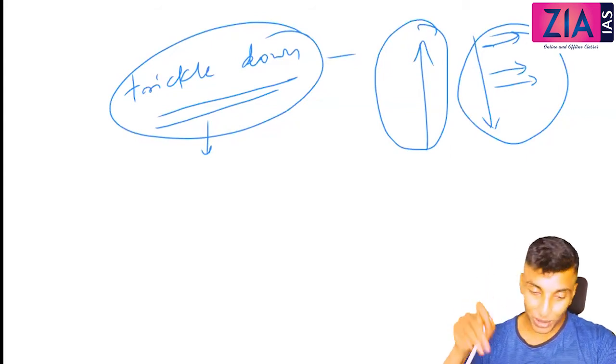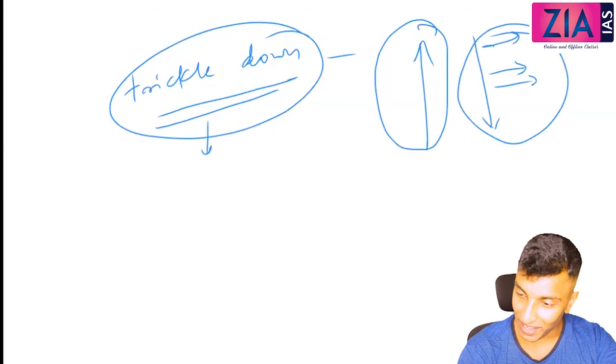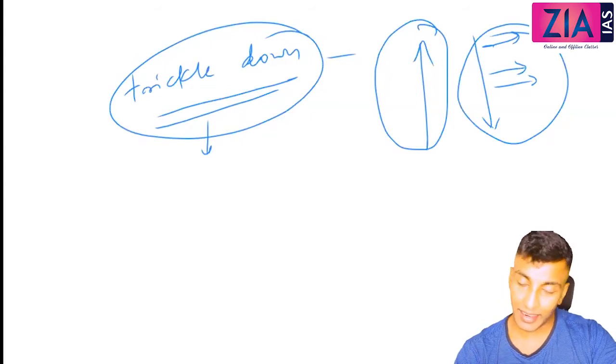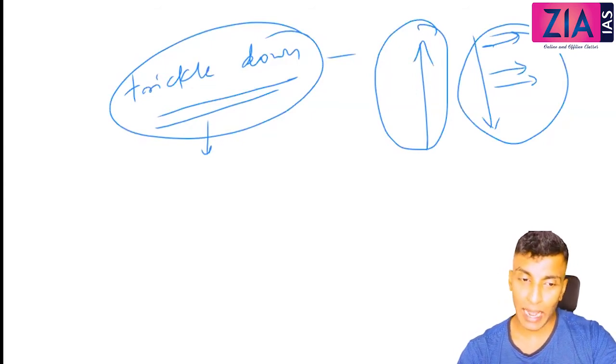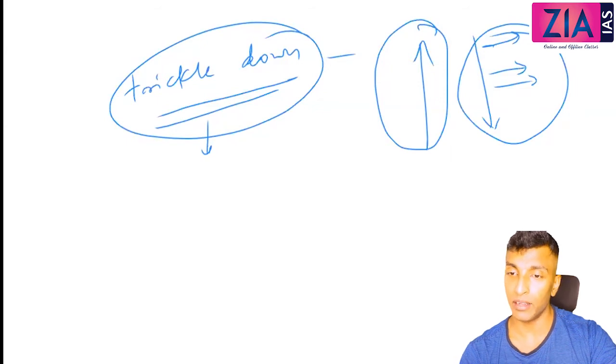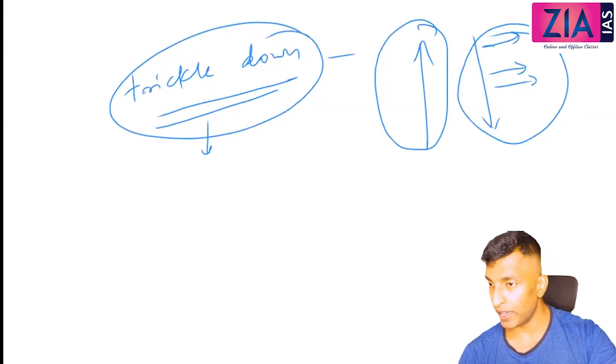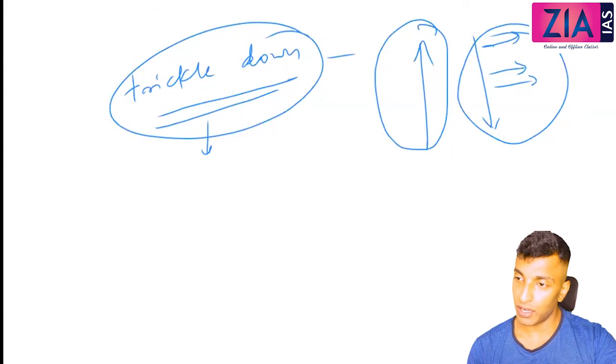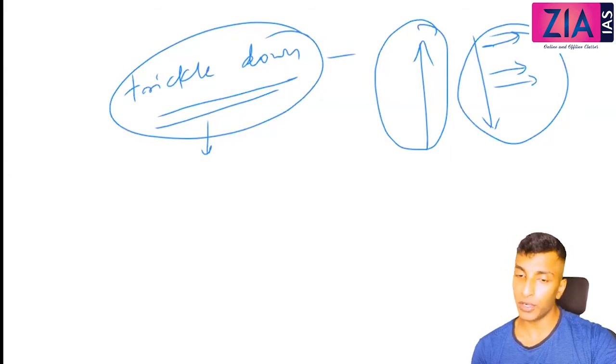Oh, what do you mean by notion? Notion means it's a belief that is generally false. Okay, so it is not actually false. Trickle down will happen, but for trickle down to happen, it needs a lot of time. Even the so-called developed countries, if you see, it is all because of the trickle down approach only, but it took a lot of time, right? And we didn't have enough time. So if trickle down needs to happen, it is not going to happen immediately.